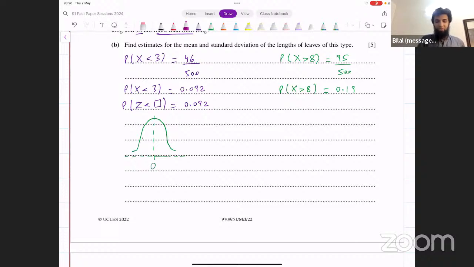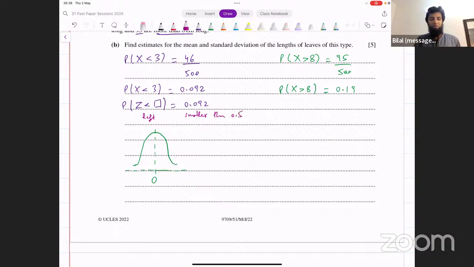Is z going to be placed on the negative side or the positive side? The area to the left of z is smaller than 0.5. So how do you think about this? Less than means we are looking at the left side.